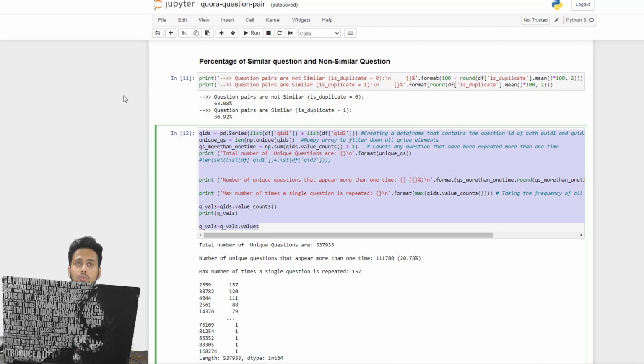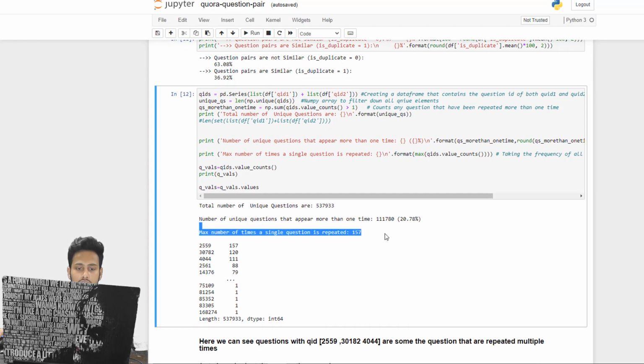And here we are gathering information from our data set, and that is what you basically need to do. You need to understand what the data set is all about. So here we are creating a data frame containing both question 1 and question 2, and then checking the uniqueness. The number of unique questions is here, and the max number of times a single question has occurred. There is a possibility that the same question has occurred multiple times, so we are also checking that. So one single question has occurred a maximum of 157 times.